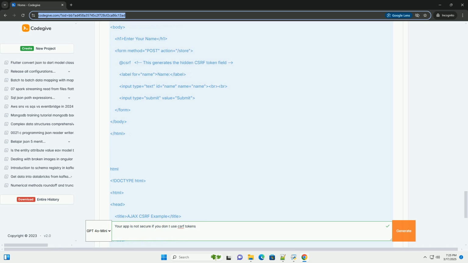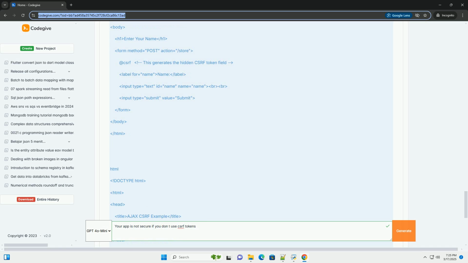Manual testing: try to replicate a CSRF attack by creating a simple HTML page on a different domain that sends a request to your website. If the request is successful without a valid CSRF token, your website is vulnerable. Penetration testing: hire a professional penetration tester to assess your website's security.